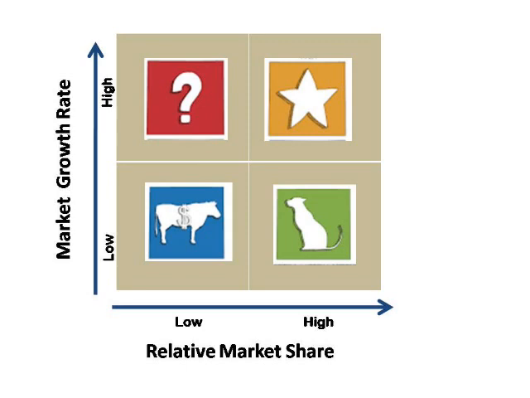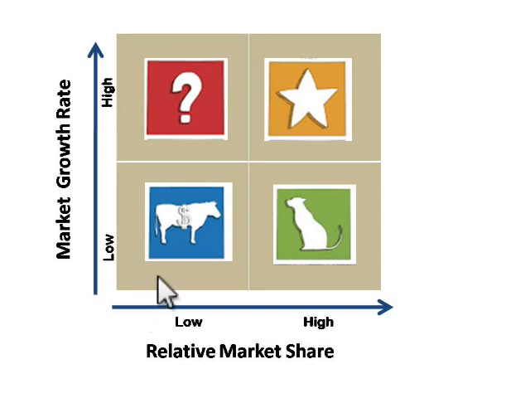Categorically speaking, if the market growth rate is high but relative market share is low, then the product or the company's position is questionable. When the market growth is high and your market share is also high, then you are performing well and you are in the star category, either as a product or as a company.